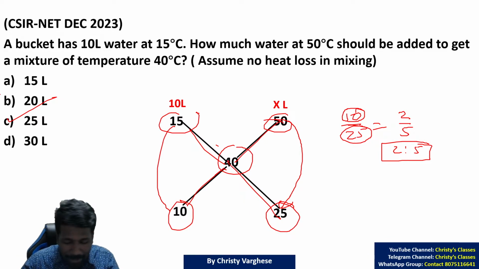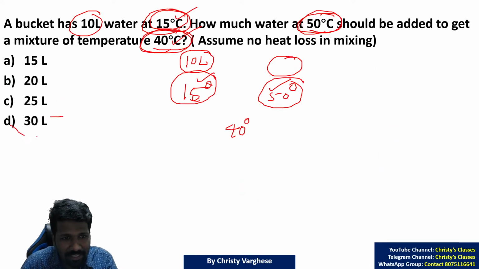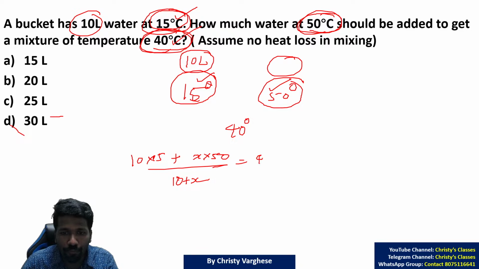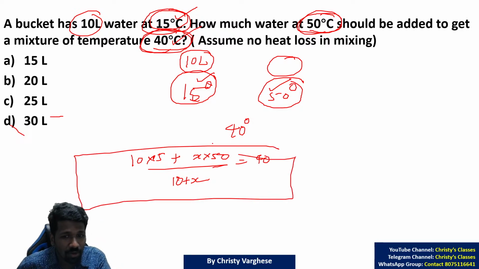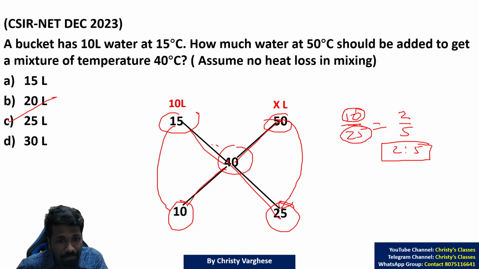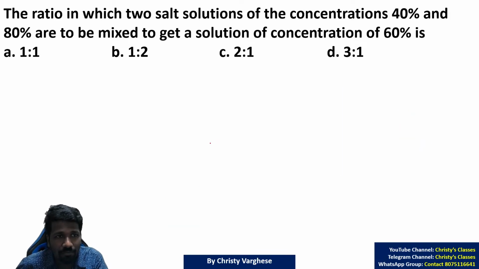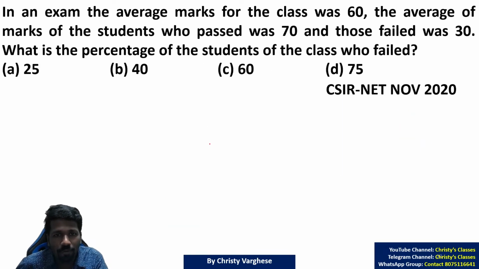And if you are using batch average, you can still get the answer. How? 10 into 15 plus x into 50 divided by 10 plus x is equal to 40. This equation you have to solve. Very time consuming. No need to waste that much time. You can use the alligation trick for easy calculation. All of you are understanding this?